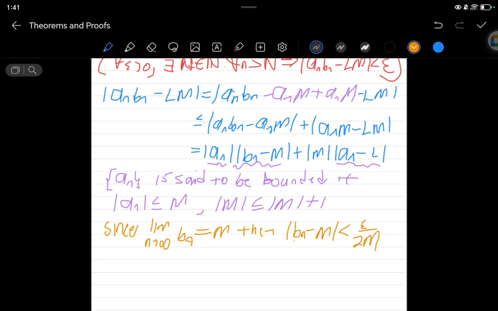And I say, since the limit as n approaches infinity of an, now I'm checking this one, is equal to L, then the absolute value of an minus L will be less than epsilon.